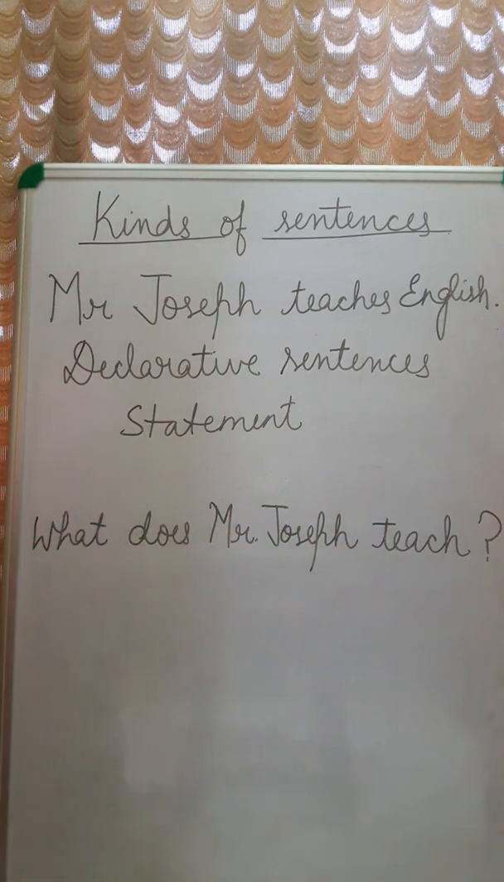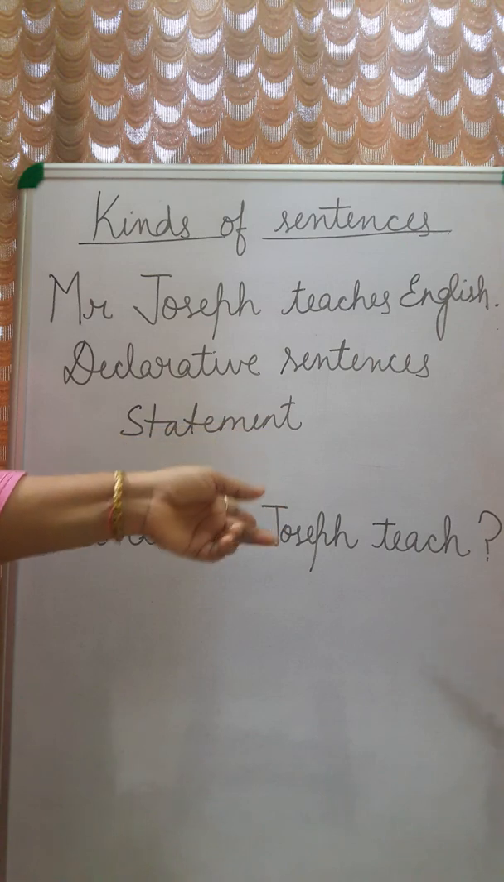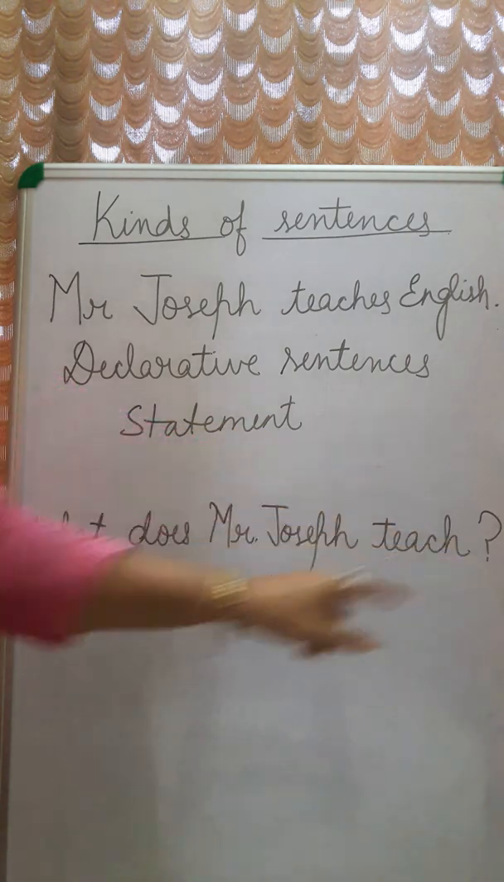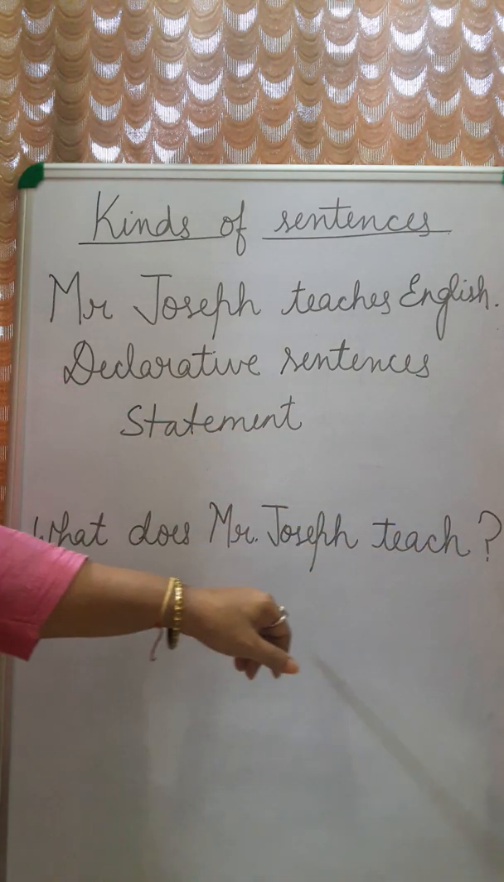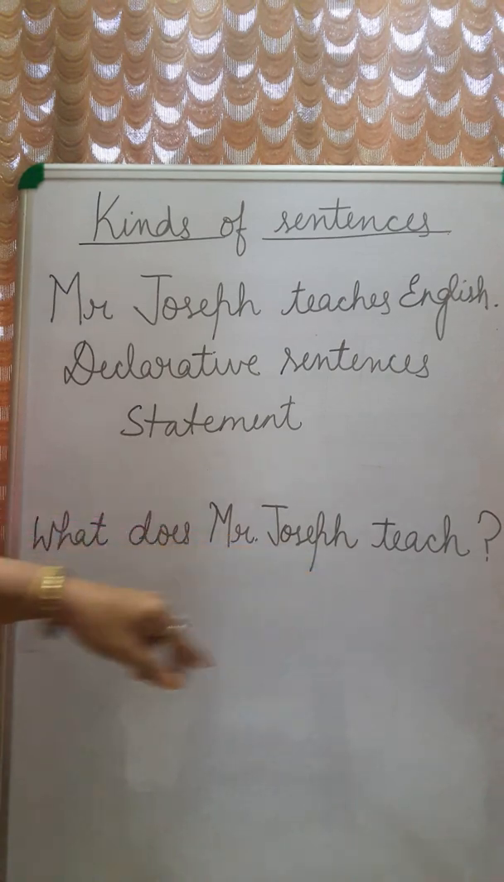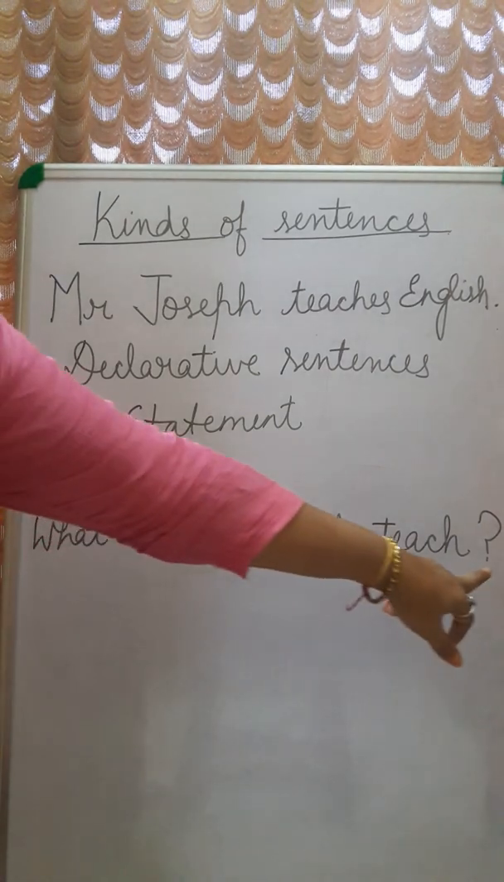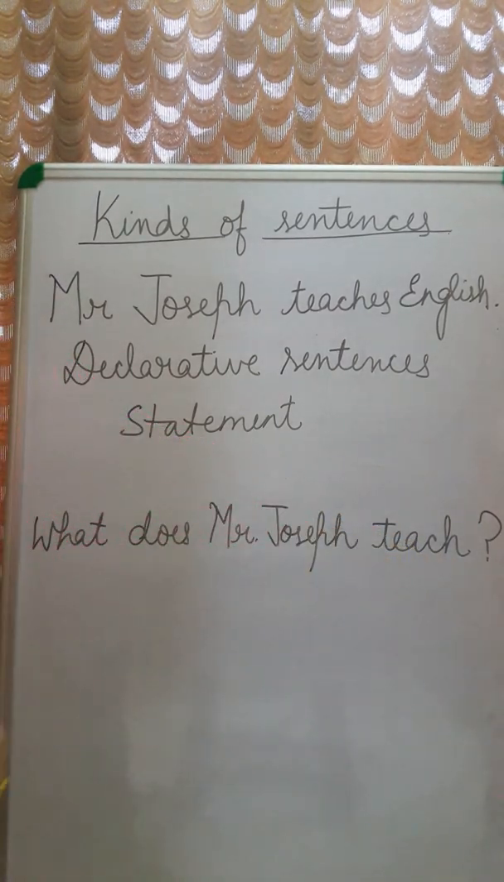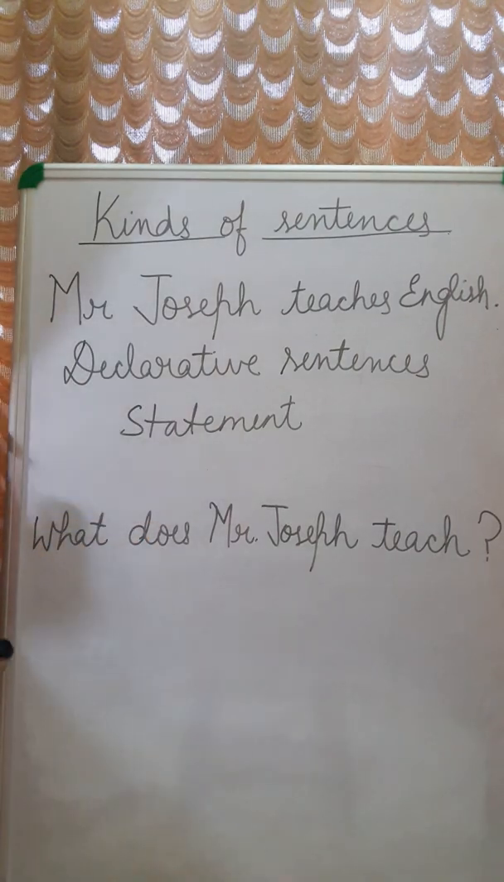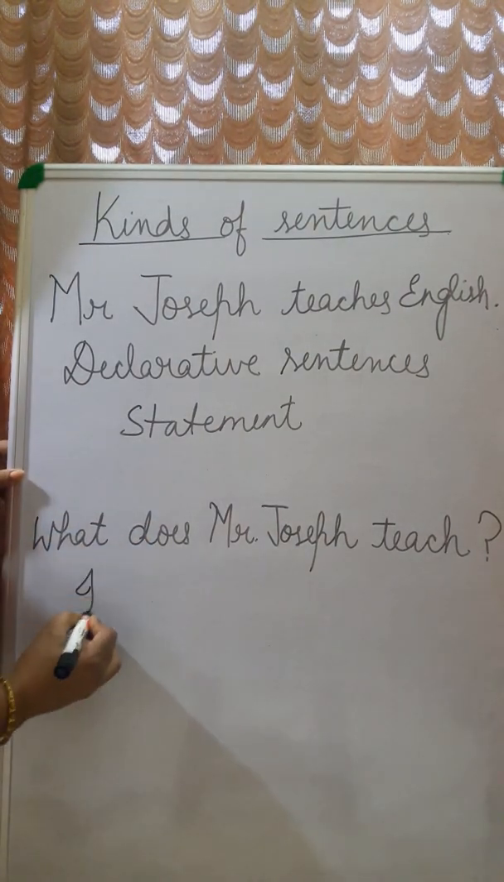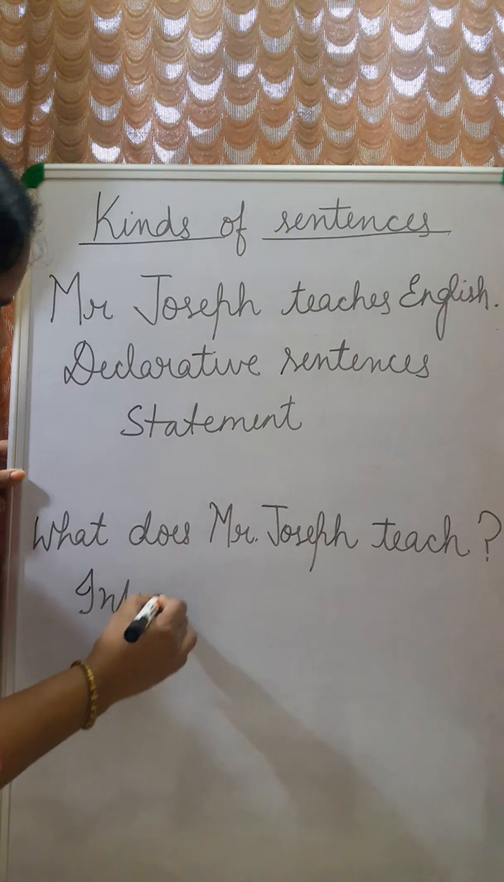Now our next sentence: What does Mr. Joseph teach? In this sentence, the speaker is asking a question. Here the question has been asked, what does Mr. Joseph teach? It is starting with a capital letter and ending with the question mark. This type of sentence is called an interrogative sentence.